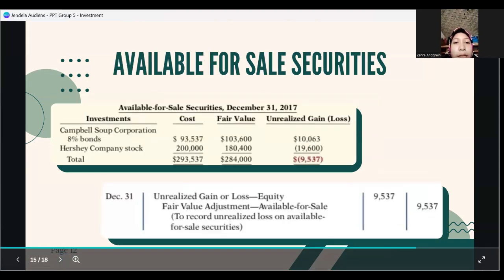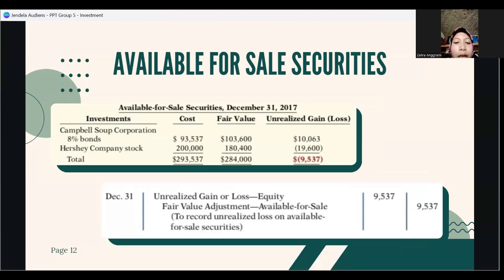The next is available for sale securities. As indicated earlier, companies hold available for sale securities with the intent of selling their investments sometime in the future. Companies report available for sale securities at fair value.